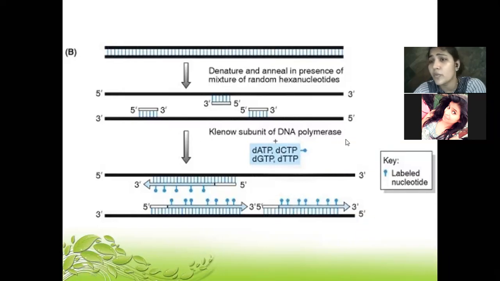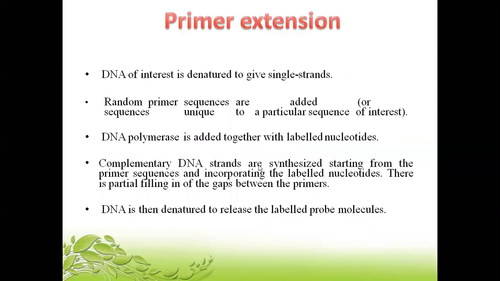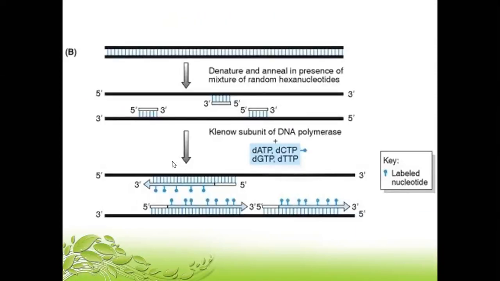Klenow subunit of DNA polymerase is nothing but you need an enzyme which will be exonuclease and DNA polymerase to continue the reaction. And see, wherever there are nicks, the gaps that are formed due to endonuclease will be filled up by these labeled probes. So what is the key? This particular part indicates the labeled nucleotide. So you have now this part of the DNA which is now labeled.